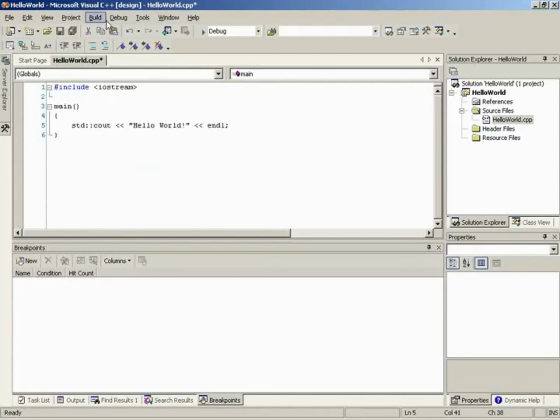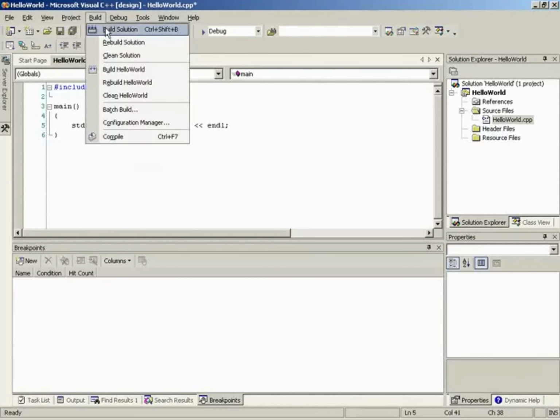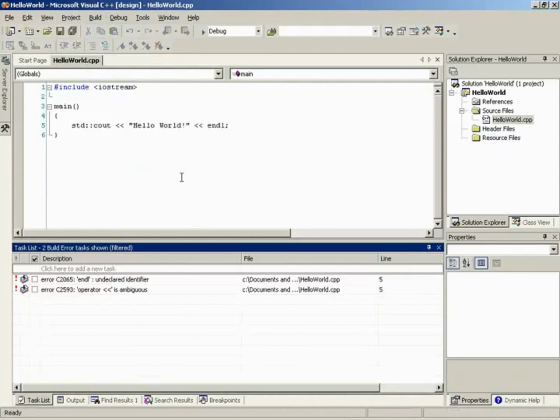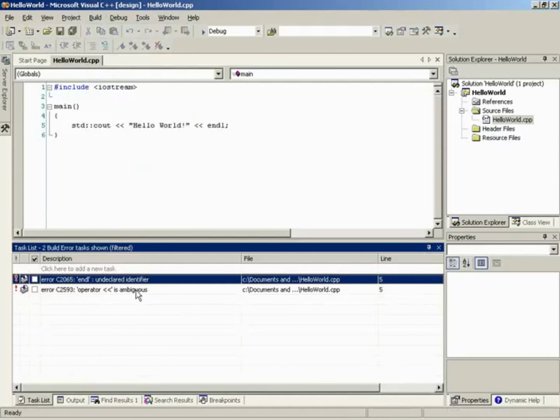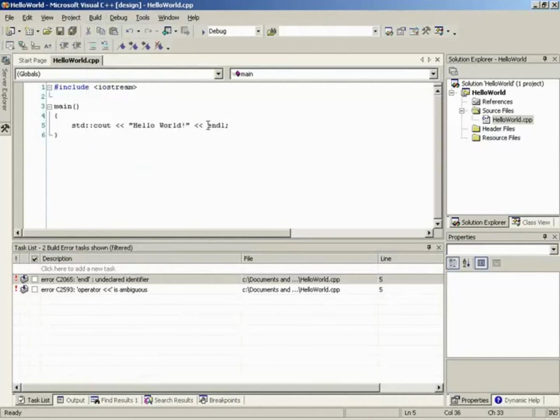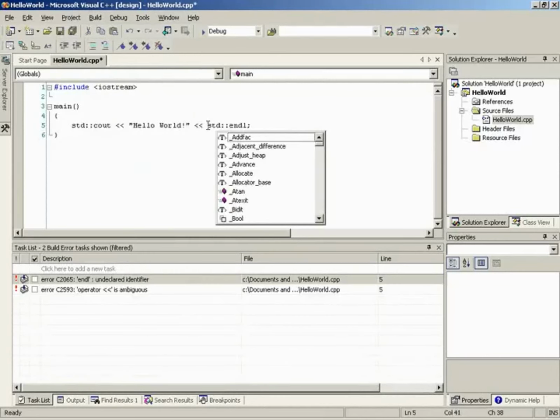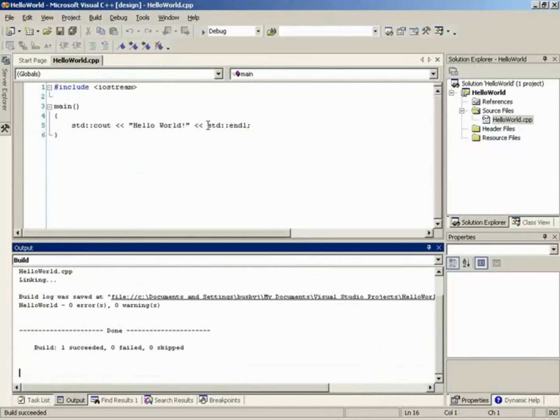We can go up into build, and we can say build solution, or just press Control-Shift-B, and what this is going to do is actually build it and link it. Okay. So if you notice down here, we have a little bit of a problem. endl undeclared identifier. What we can do to change that is say std:: and Shift-B again, and everything works fine. The reason for this, well, actually, I'll explain that in just a second. Let's make sure this works first.